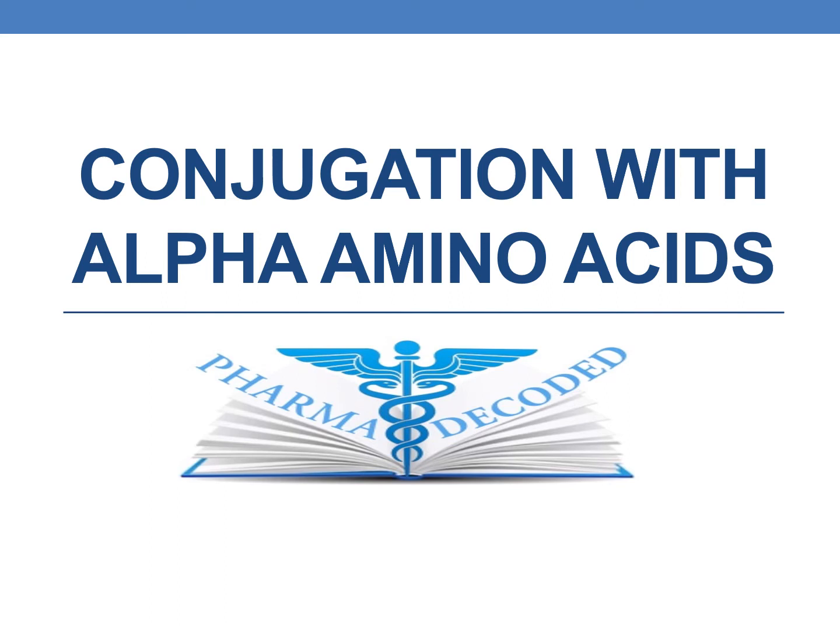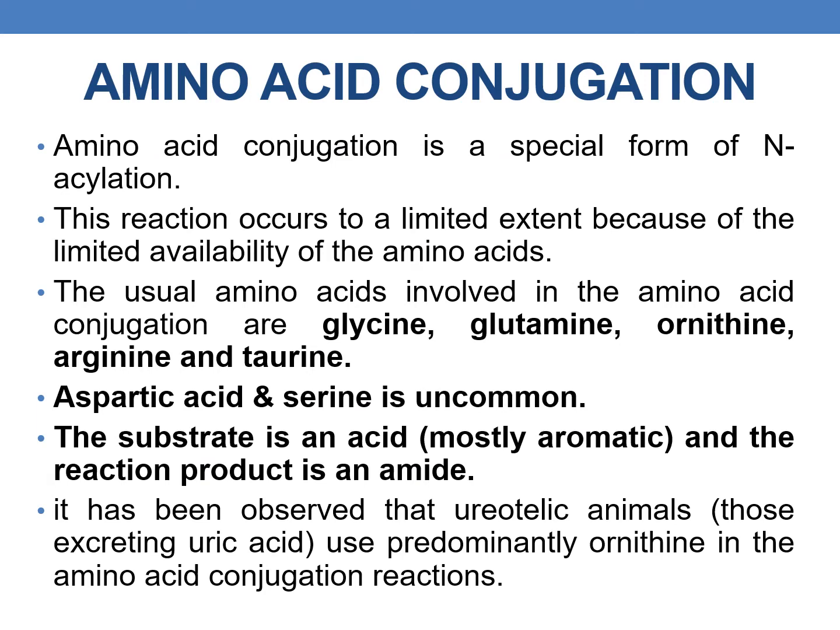Hello everyone, now let us discuss conjugation with alpha amino acids. The amino acid conjugation is a special form of N-acylation. This reaction occurs to a limited extent because of the limited availability of amino acids. The usual amino acids involved in the amino acid conjugation are glycine, glutamine, ornithine, arginine and taurine. Aspartic acid and serine are uncommon.